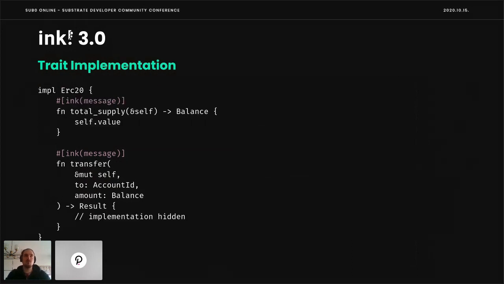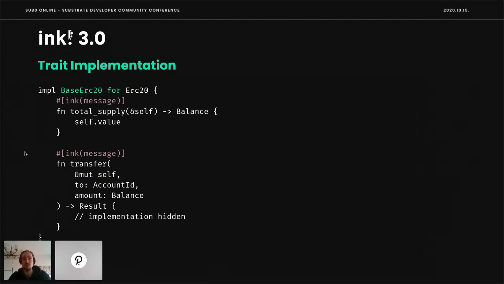Let's look at our current ERC20 implementation without trait support. And now let's add trait support to it. Done. So we basically added base ERC20. That's it, with the previous implementation, of course.